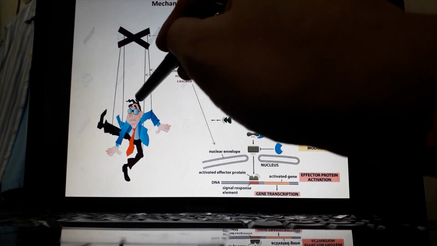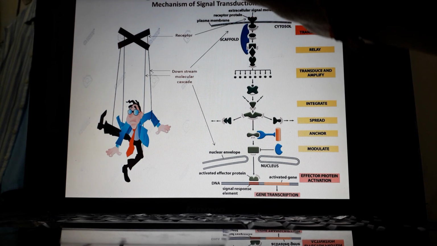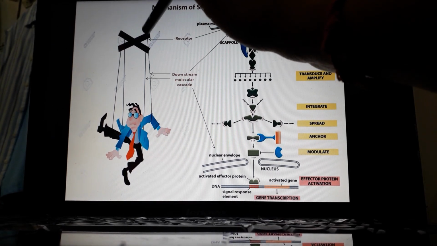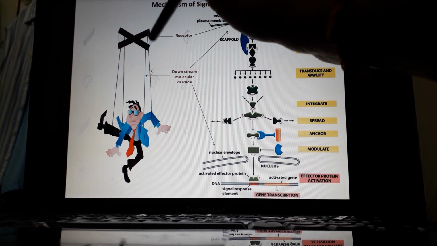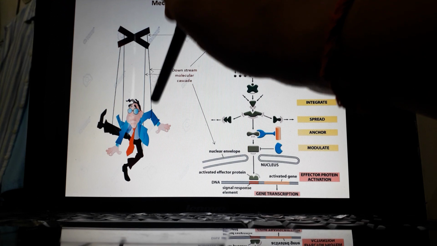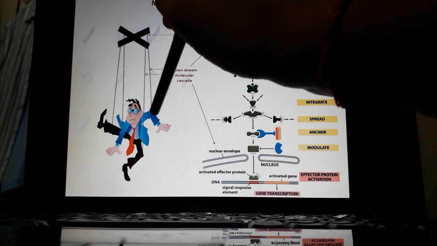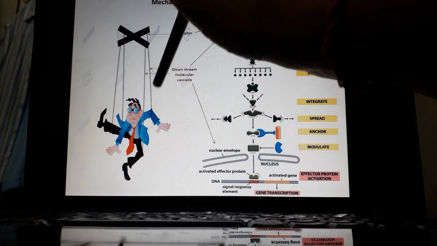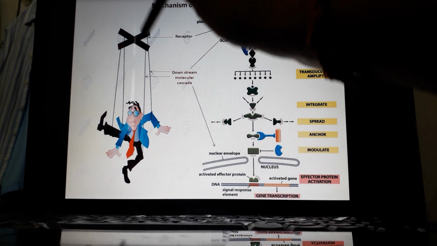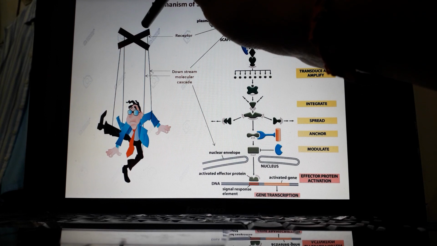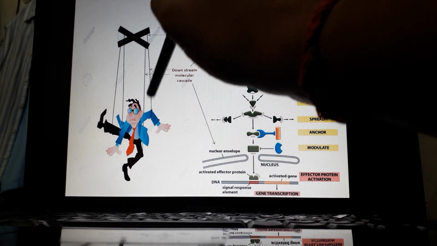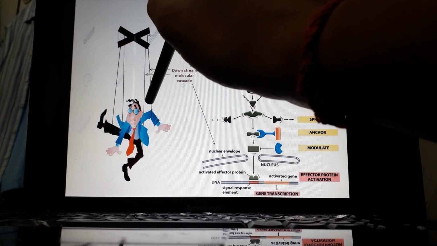So, what we need to do? First, you need to move the specific part of this pulley which is attached to this hand. Am I clear to you? Now, the particular movement of this hand is not only dependent upon how you move this pulley, but also on which strings are attached to this arm, isn't it?